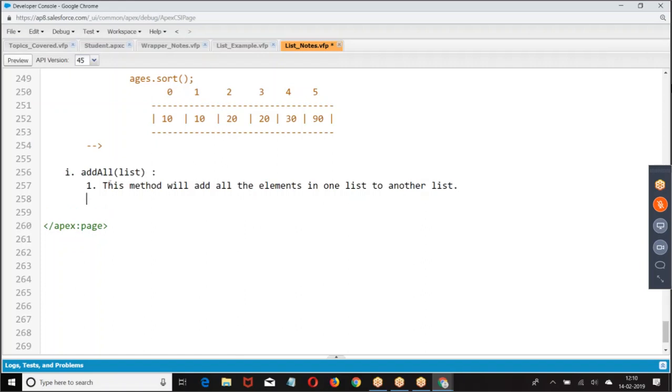This method will add all the elements in one list to another list.